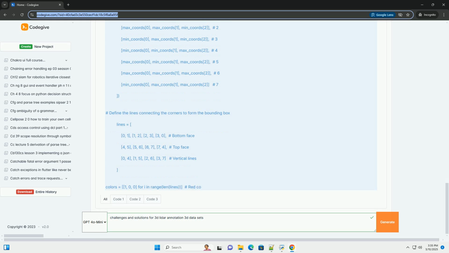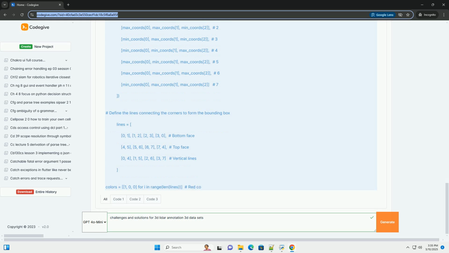SLAM, simultaneous localization and mapping, algorithms are crucial for accurately aligning point clouds from different frames. Point cloud prediction/completion: use machine learning models to predict the shape of occluded objects based on the visible parts. This is particularly useful for common object types like cars or pedestrians.